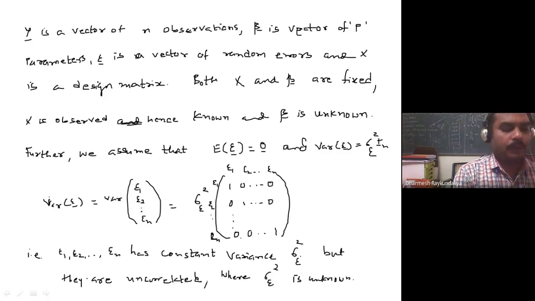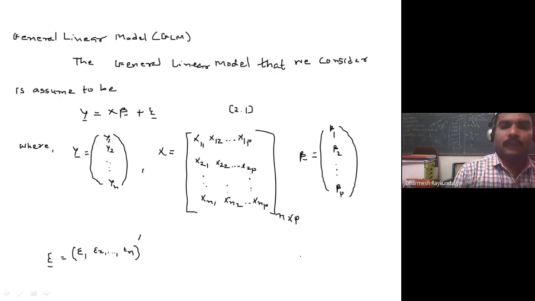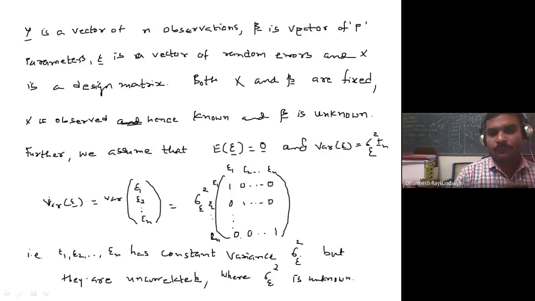P plus 1. So if you write equation 2.1 in this structure, y is observed, a vector of n observations; x is a matrix of fixed but known values; beta is a vector of p elements but they are unknown; and epsilon 1, epsilon 2 up to epsilon n is a vector of n random observations, which has mean 0 and variance sigma square In.